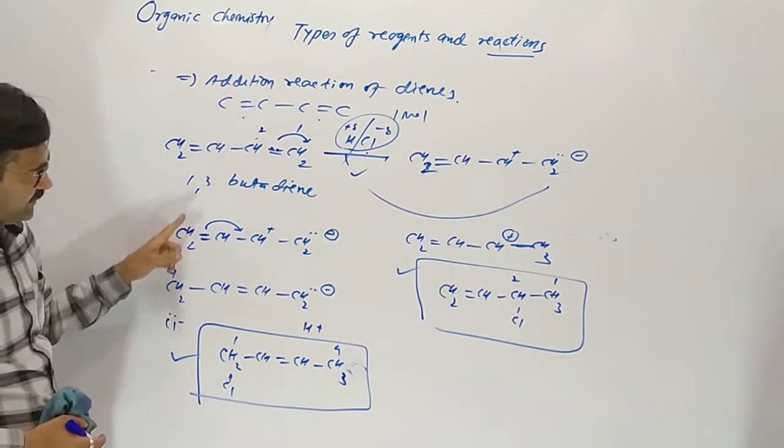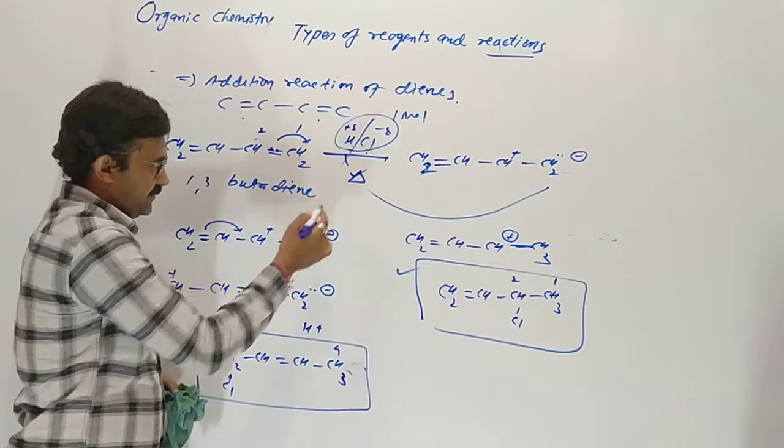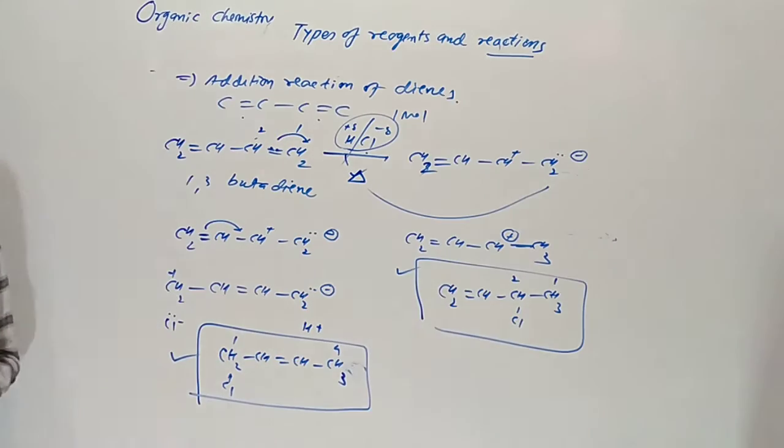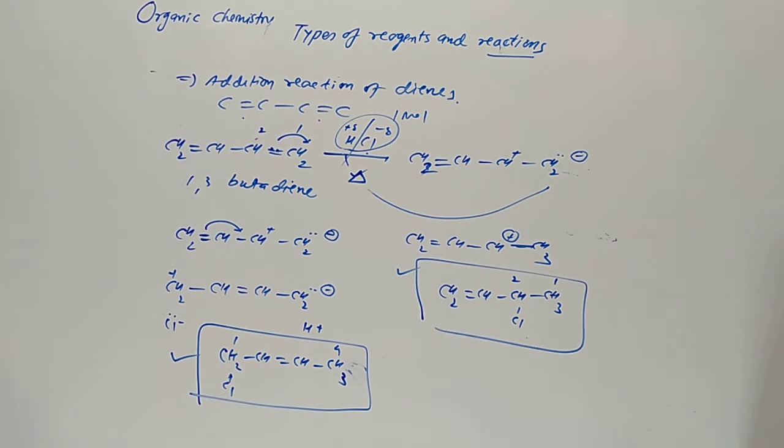Here at high temperature, if delta is given, then 1 and 4 position, due to chemical kinetics of the reaction. You have to remember this. No need to go into detail.